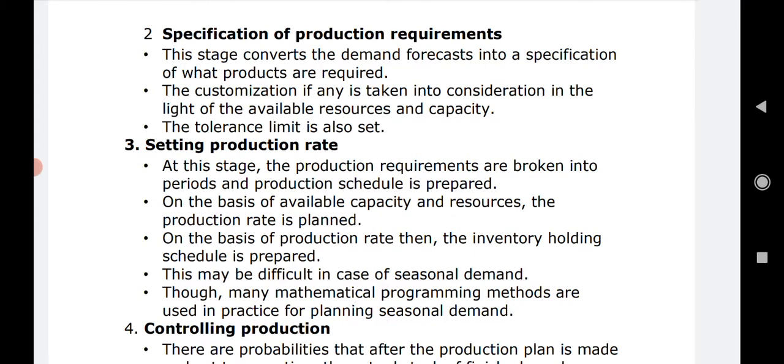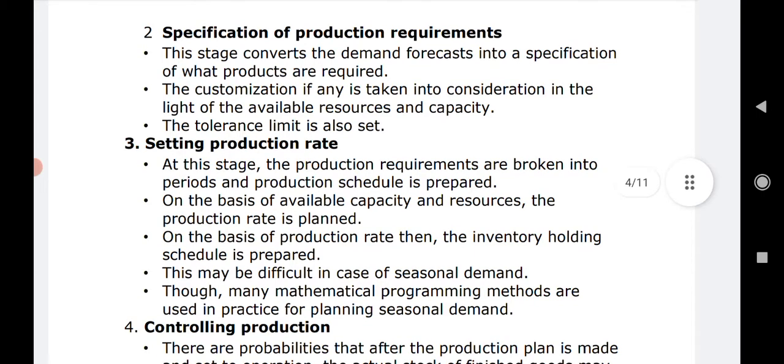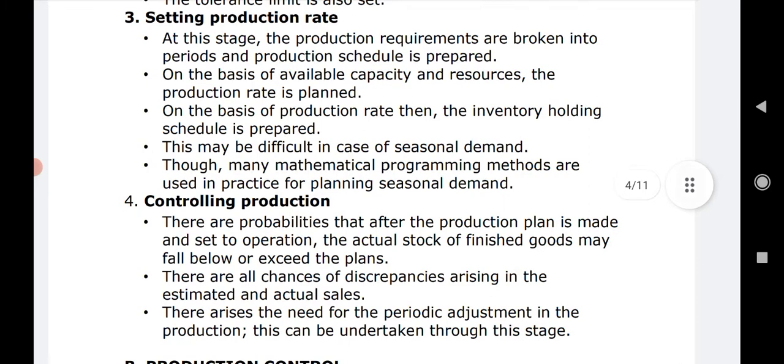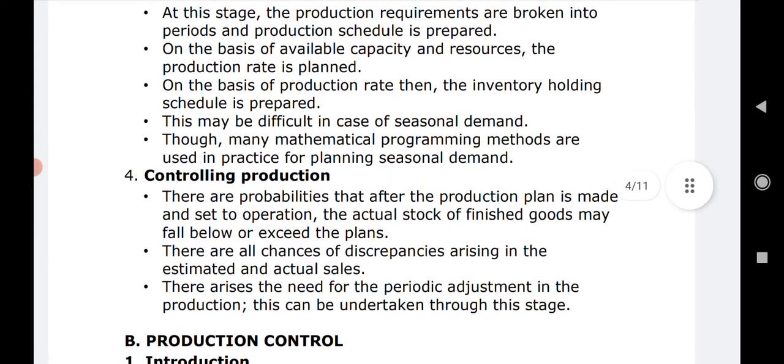Next there has to be specification of the production requirement, and at the third stage we set the production rate. That means આપણે પહેલાંમાં ડિમાન્ડ ચેક કરી લીધી, એ પ્રમાણે આપણી પાસે રિસોર્સિસ છે કે નહીં, કેટલી કેપેસિટી છે ને એને કેવી રીતે યુટિલાઇઝ કરવી, એને આપણે સેકન્ડ સ્ટેજમાં મૂકી. થર્ડ સ્ટેજની અંદર વી આર સેટિંગ ધ production rate. That means how much to be produced, how it is to be produced, that is to be decided. Everything cannot be produced at a time, right? So at this stage the production requirements are broken into periods and a production schedule is prepared. On the basis of the available capacity, whatever resources we have, the production rate is planned.